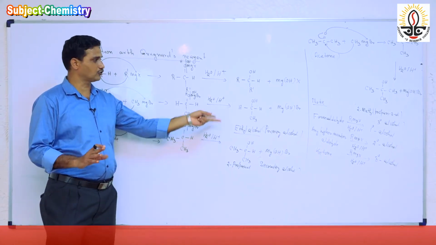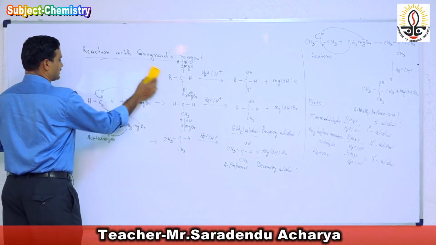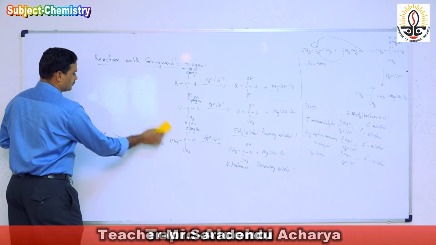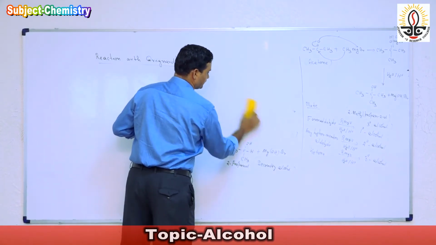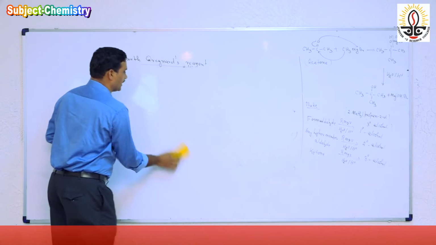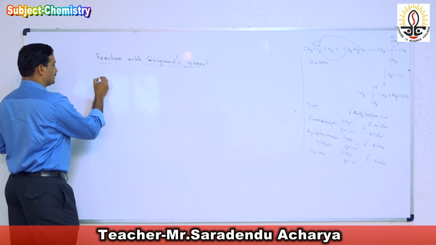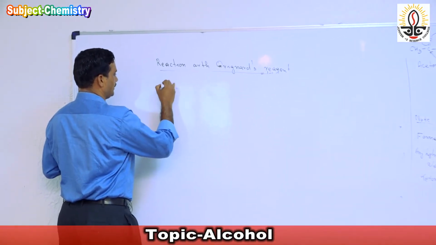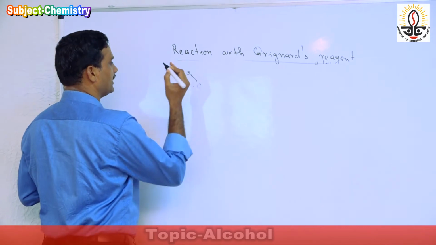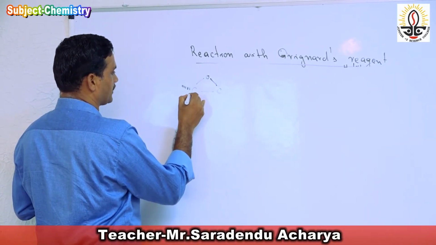Then also it can give rise to its corresponding alcohol. So Grignard's reagent also reacts with the epoxy compound, and then also it gives the corresponding alcohol. Suppose there is one compound, C single bond C, here there is oxygen, and it is a stereochemical product.